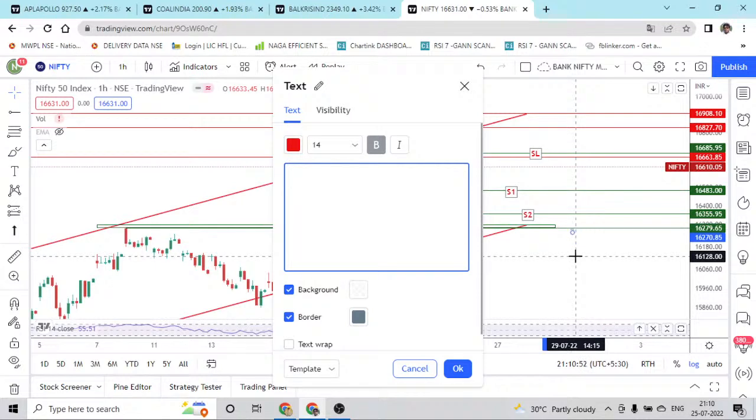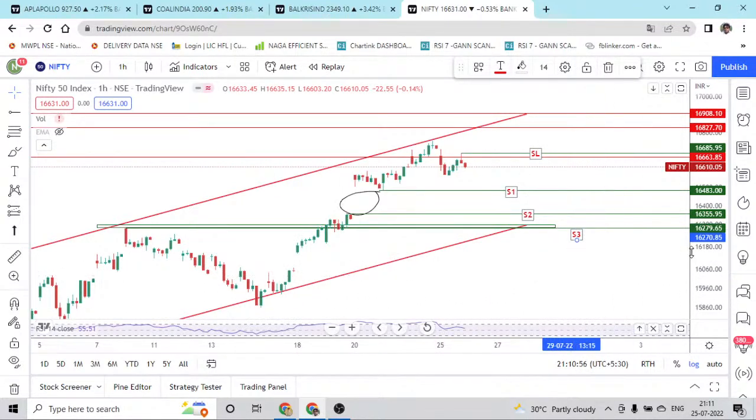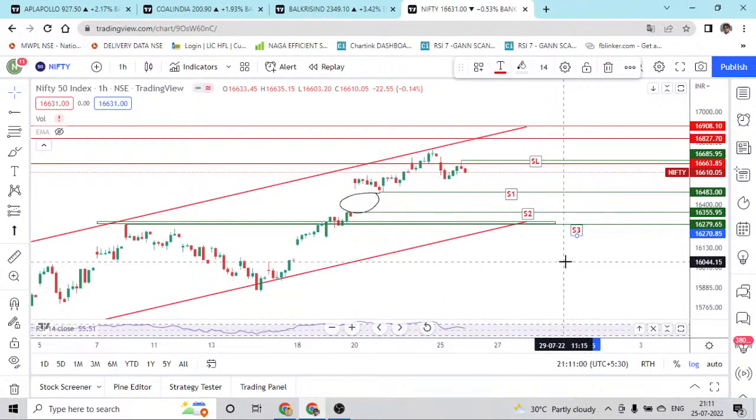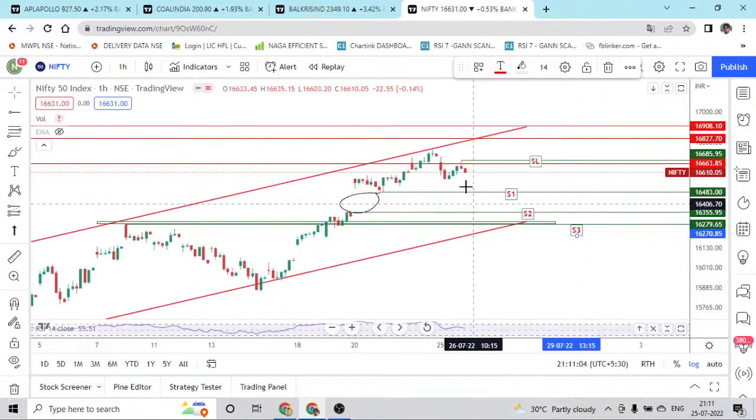So this is how we will be making it. We have to analyze the index or stock, and we have to take trades. So always go for analysis before the day you take the trades, and then execute the trade the next day. So this is very clear. The structure is very clear. We have started making a downswing. So in this downswing, we can look for shorting at the resistance.